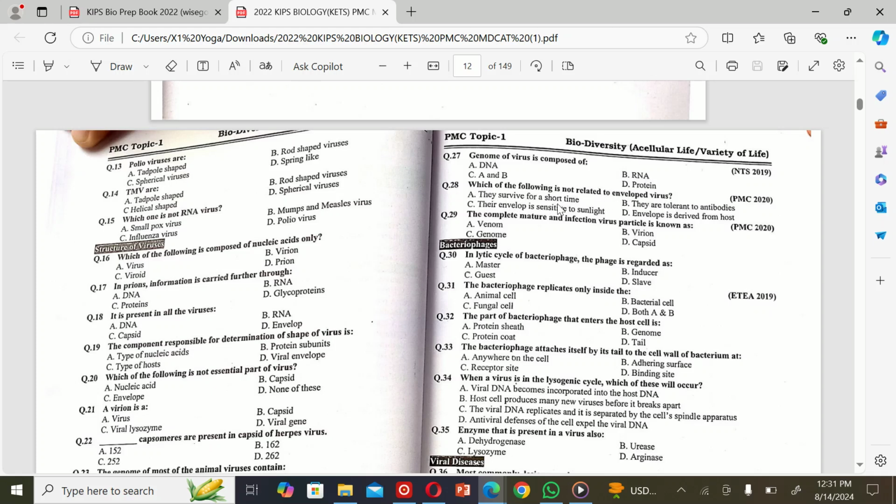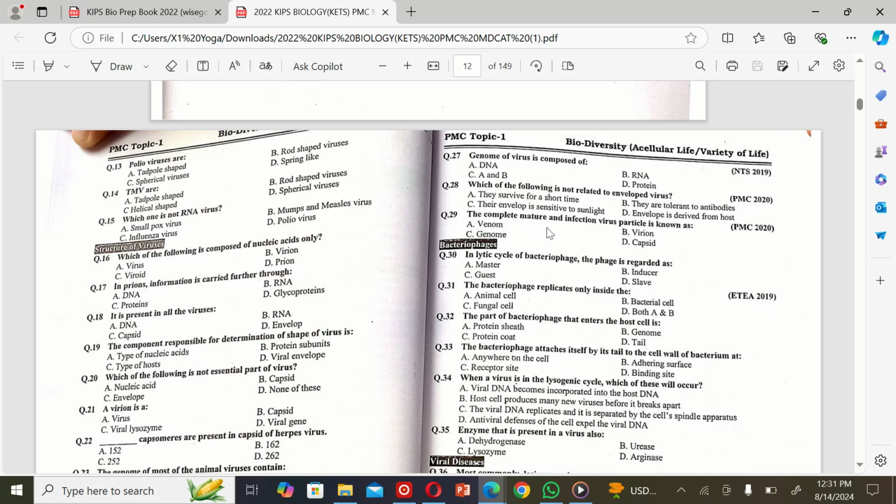The next MCQ is: which of the following is not related to enveloped virus? A. They survive for a short time. B. They are tolerant to antibodies. C. Their envelope is sensitive to sunlight. D. Envelope is derived from host. So the correct option is B. They are tolerant to antibodies.